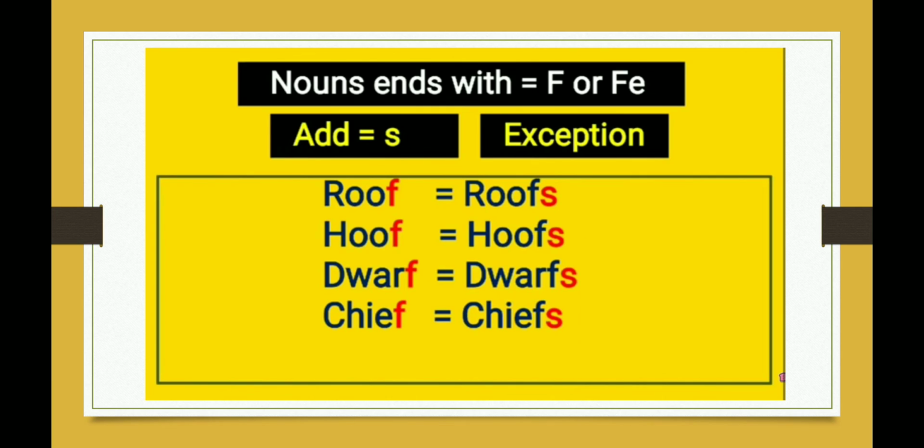But there are some exceptions I should say, where we will not change f or fe into ves. We only add s, like roof becomes roofs with only s. Okay, other examples are hoof, dwarf and chief.